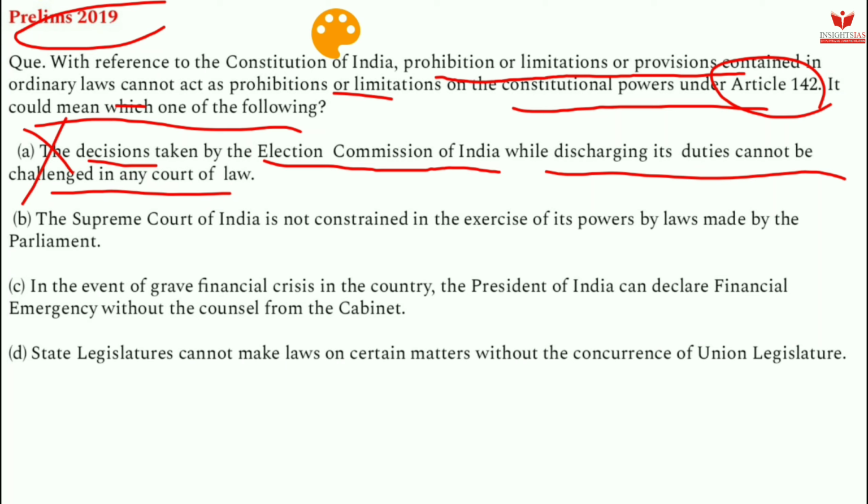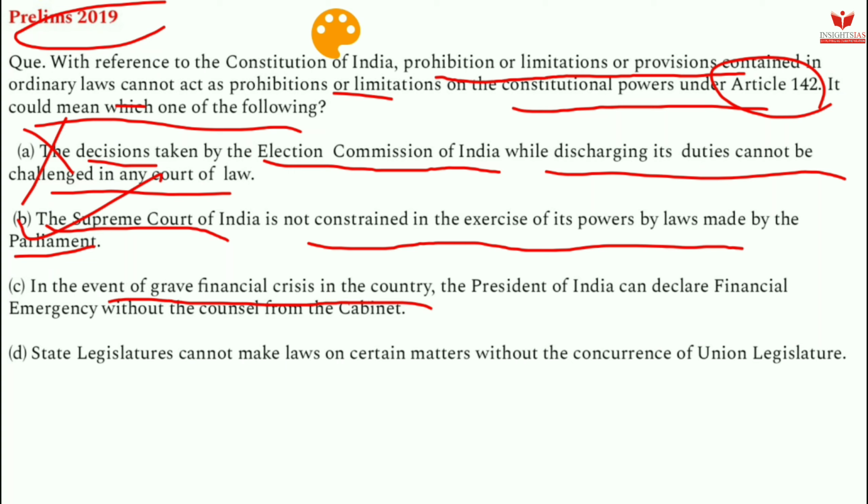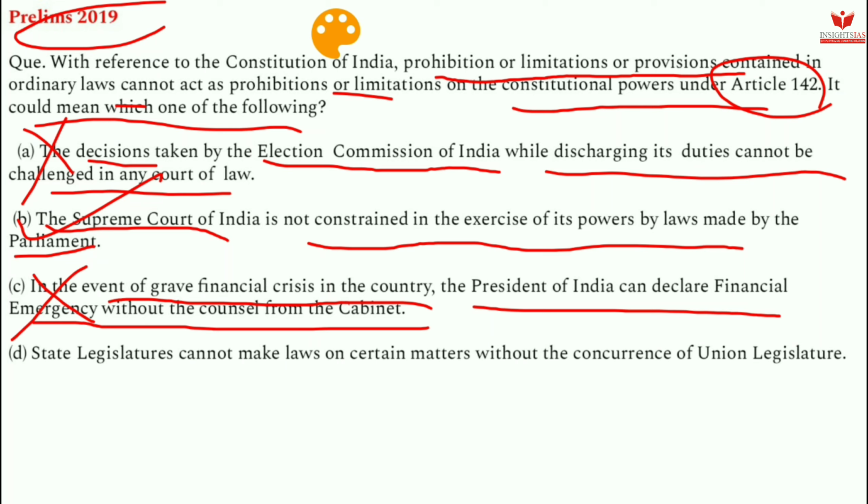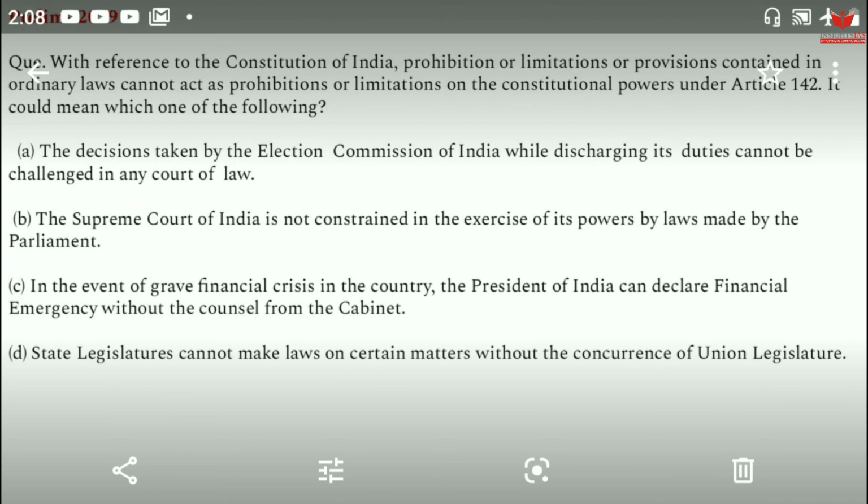It is the wrong option. The second option is: the Supreme Court of India is not constrained in the exercise of its powers by laws made by the Parliament. And it is the right option. Third: in the event of a grave financial crisis in the country, the President of India can declare financial emergency with the counsel from the cabinet. It has nothing to do with financial emergency. Fourth: state legislatures cannot make laws. That is not related to state legislatures, so it cannot be. So the right option is option B.